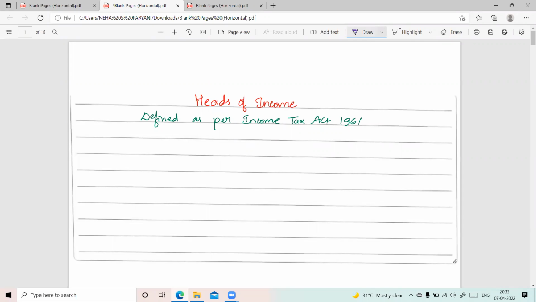I am Neha Paryani, and in this session we are going to discuss another topic from the income tax subject, that is heads of income. This is an important topic. It forms a base to understand the subject.